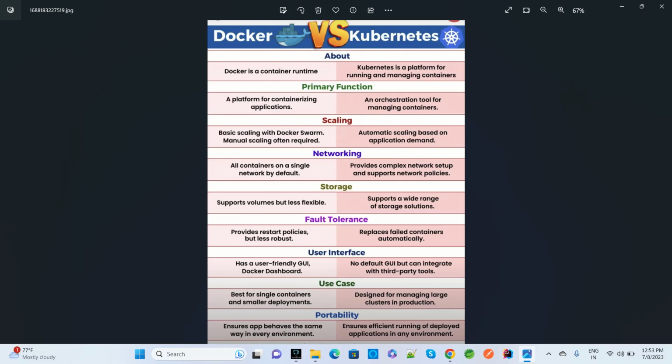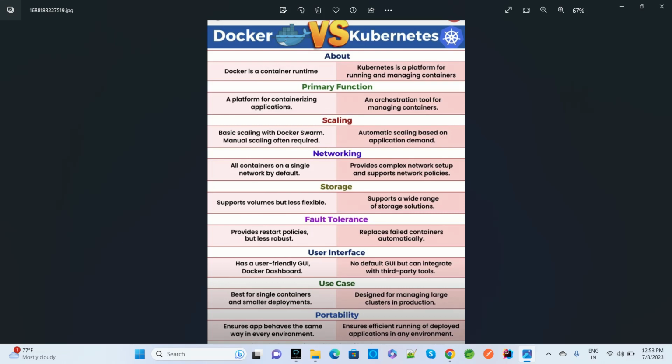So Docker is just a container which will be run on runtime, and Kubernetes is a platform where we are running and managing the container. Like what? A platform for running and managing the container. So Docker is a container and Kubernetes is used to manage the container. So this is the difference when to use Docker and Kubernetes.